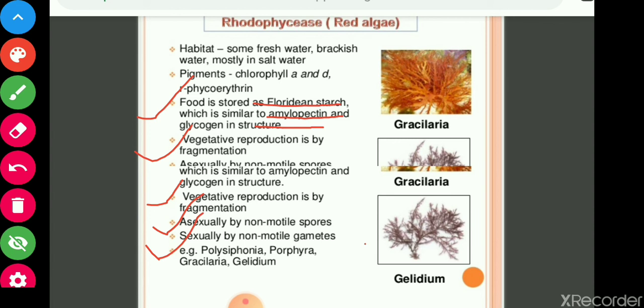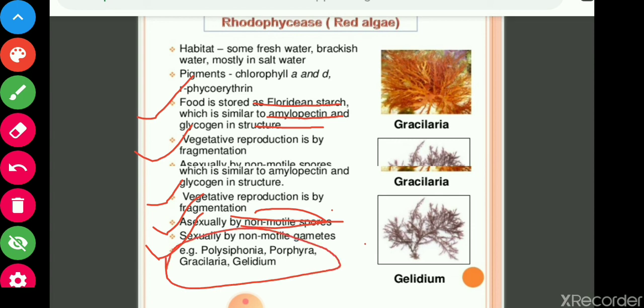Three types of reproduction are there: vegetative, asexual and sexual. Asexual by non-motile spores, which cannot move, and sexual by non-motile gametes. See the examples: Polysiphonia, Porphyra, Gracilaria and Gelidium. These are the examples of red algae.